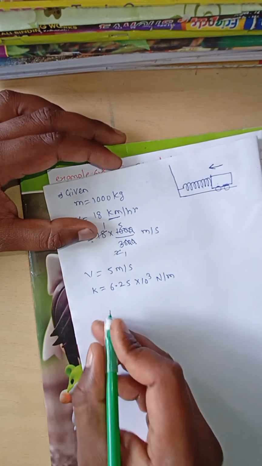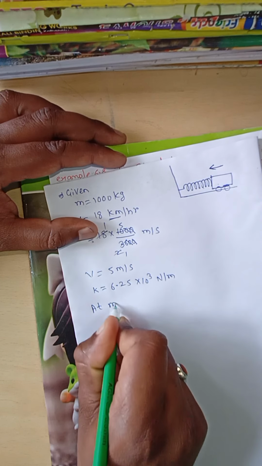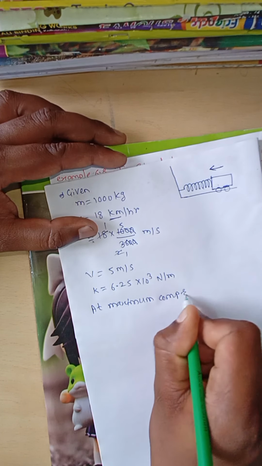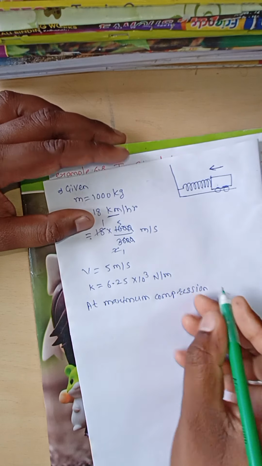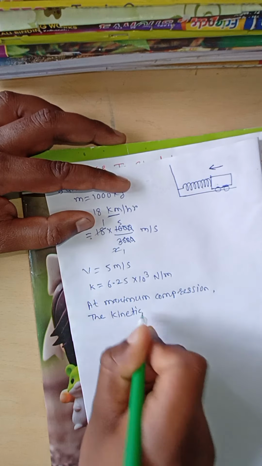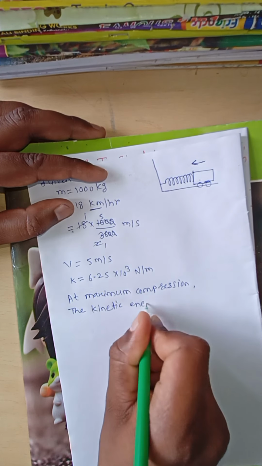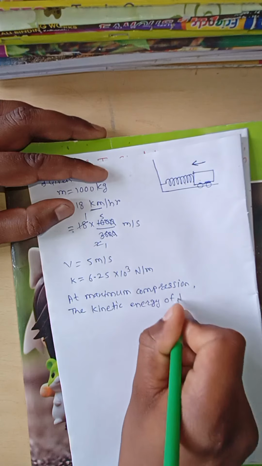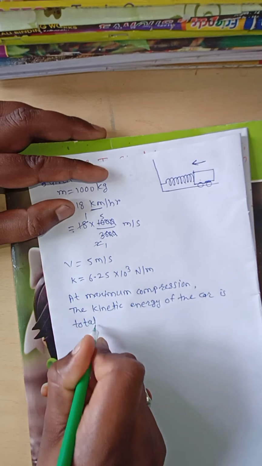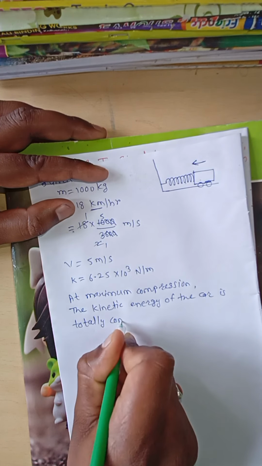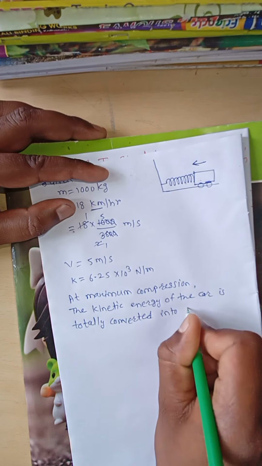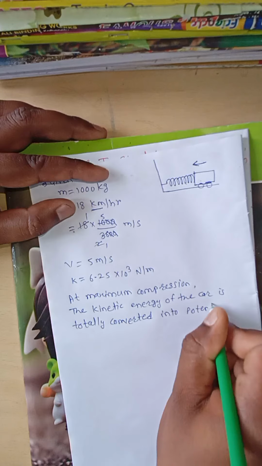Means at maximum compression, the kinetic energy of the car is totally converted into potential energy of the spring.